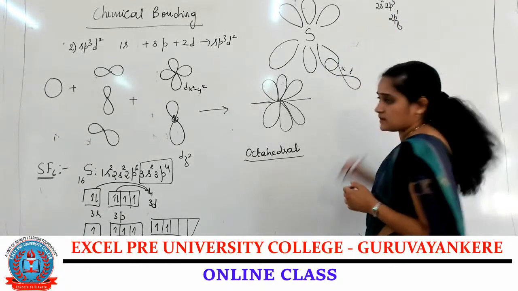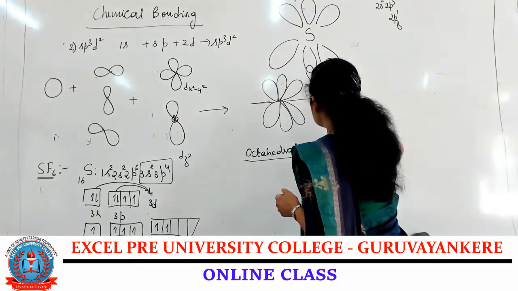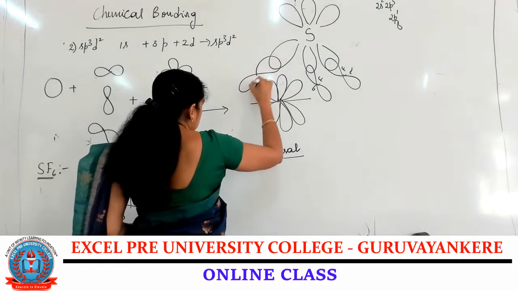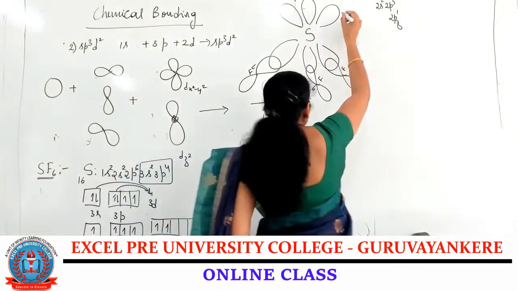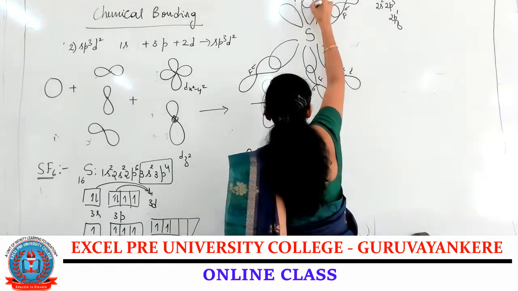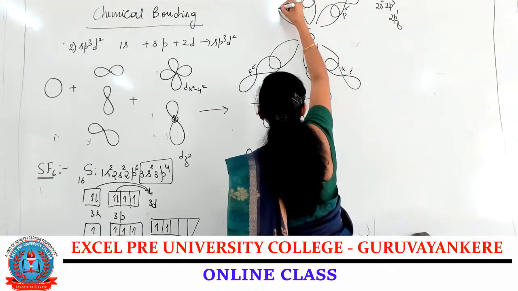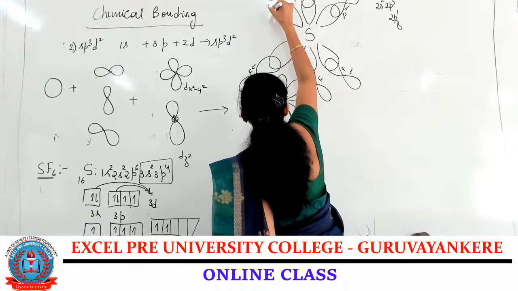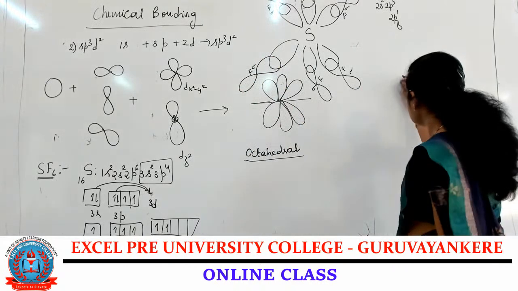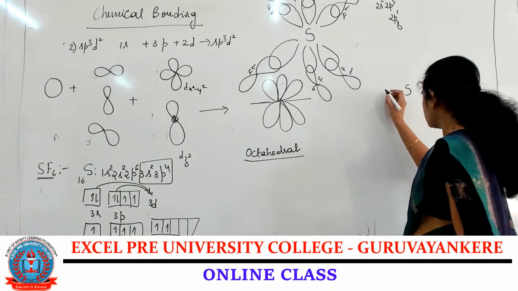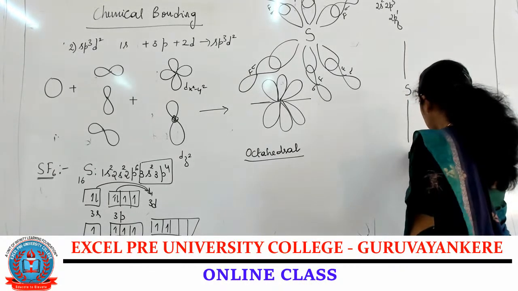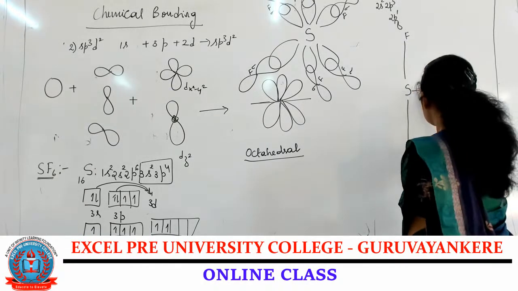Each F forms a sigma bond. If you write the structure, the fluorine atoms are at equal distance.